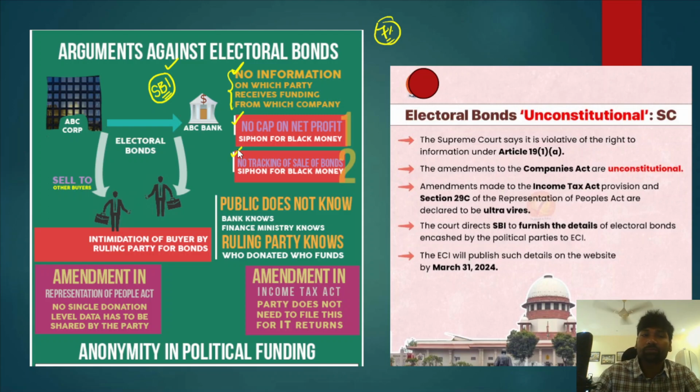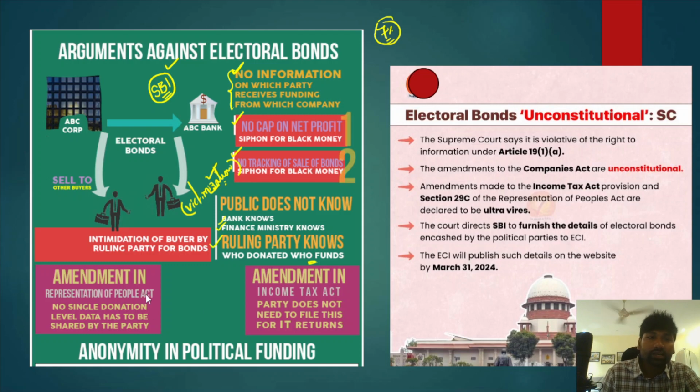And apart from that, the public does not know, but the bank knows, the finance ministry knows, and the ruling party also knows who donated funds to which political party. So therefore, political victimization of people who have funded the opposition parties, or victimization of the people who have not funded the ruling party, may be a possibility.